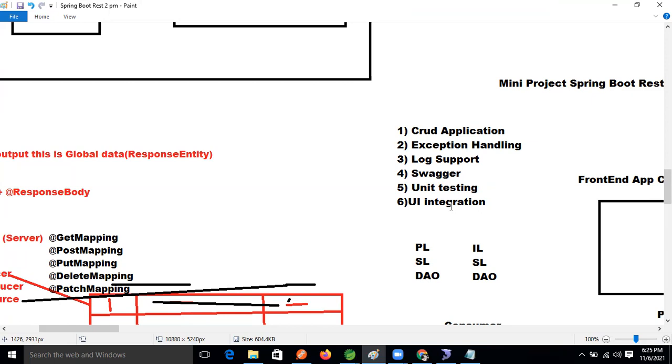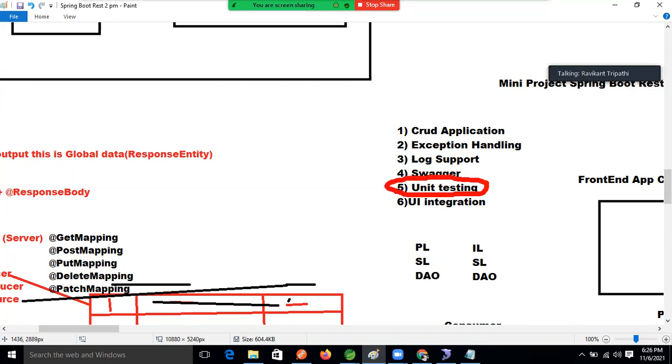In Spring REST I already covered it, so there is no need to cover it again, Ravi. The same things I would need to implement here again, nothing changes. So tomorrow, unit testing with Mockito. I will complete this task. Okay, fine.